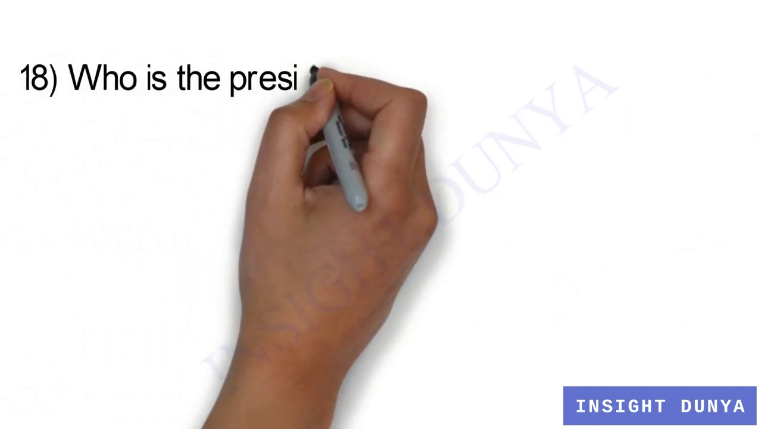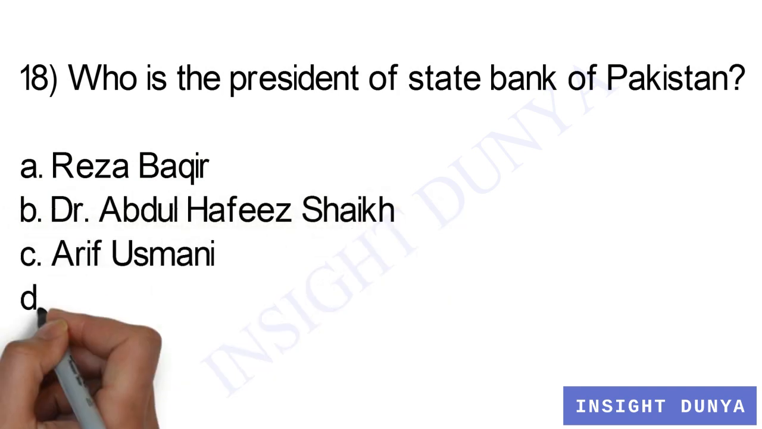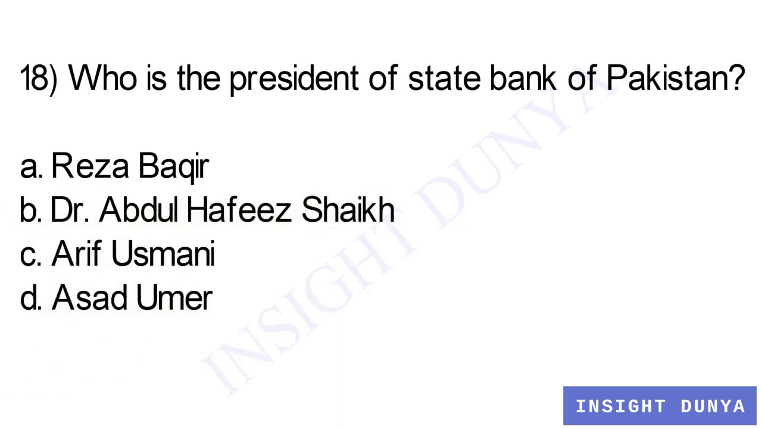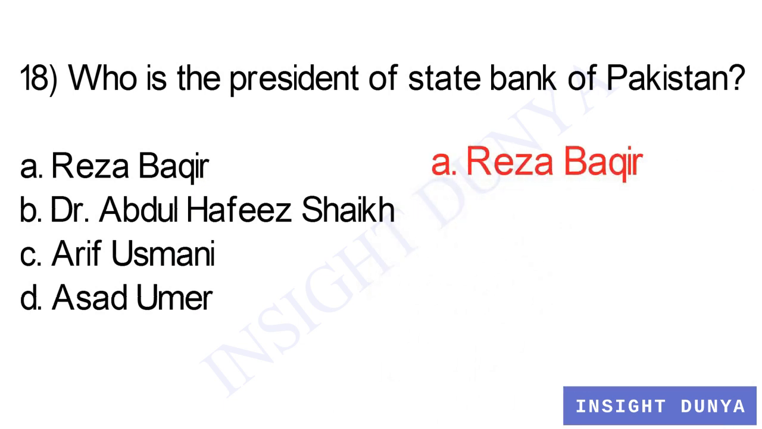Question number 18. Who is the President of State Bank of Pakistan? Option number A, Reza Bakir. Option B, Dr. Abdul Hafiz Sheikh. Option C, Arif Usmani. Option D, Asad Umar. And the current president of State Bank of Pakistan is Reza Bakir. If you read newspaper, then you can easily solve current affair portion questions.